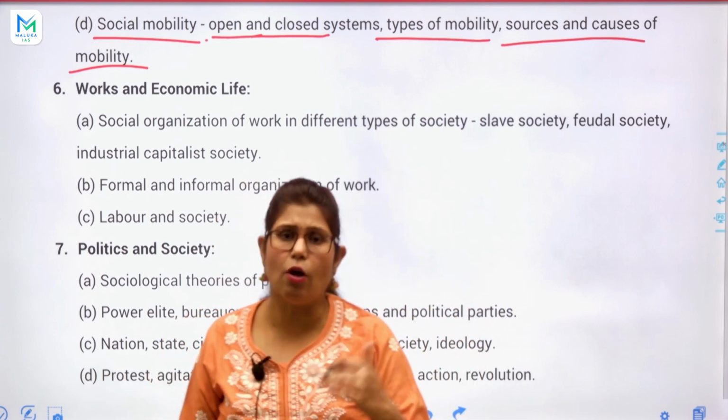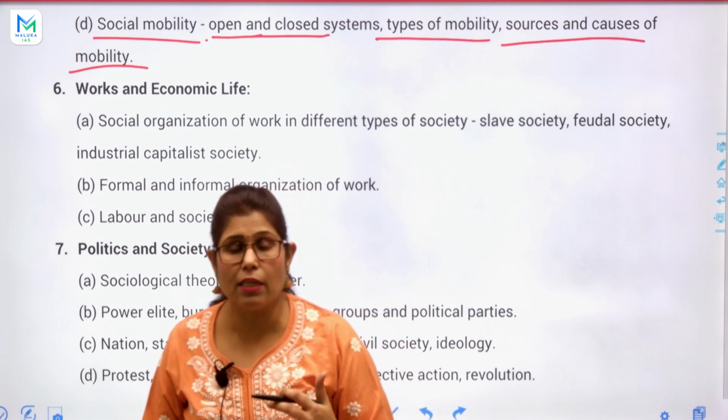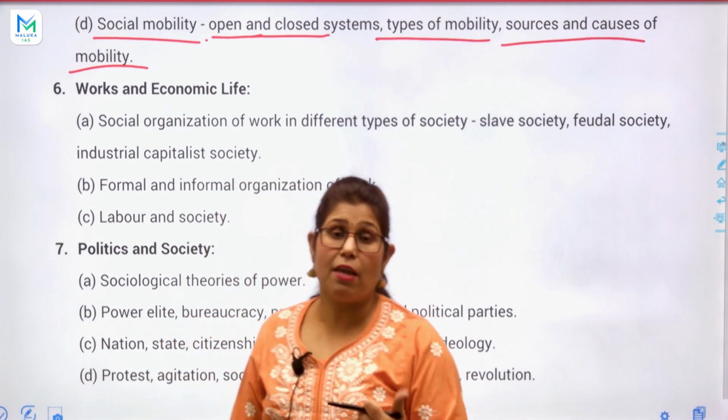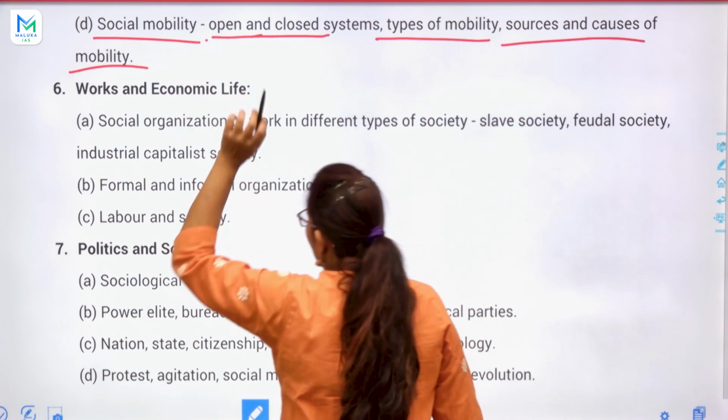Okay, on the basis of classes, on the basis of status, on the basis of money, finance. So that is a very good system, and that is social mobility.